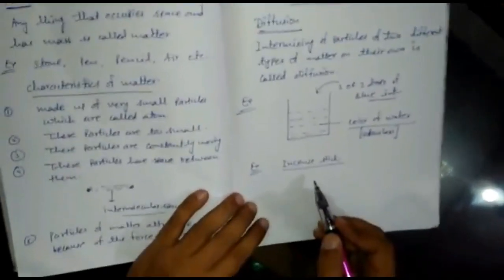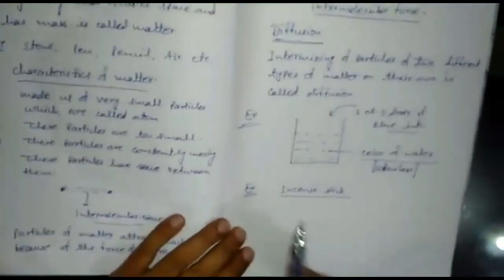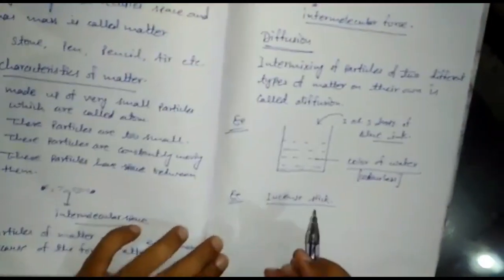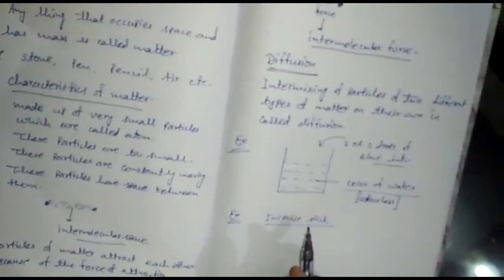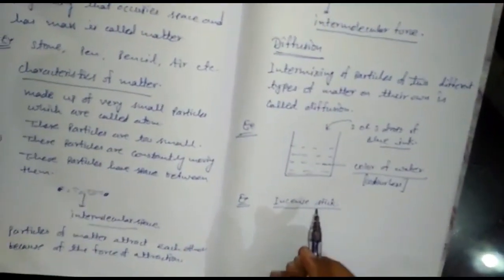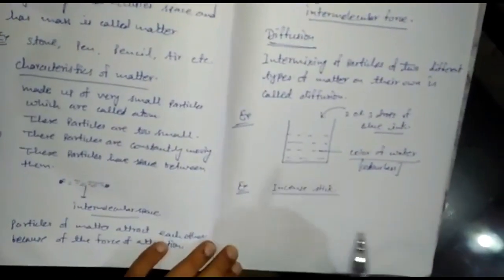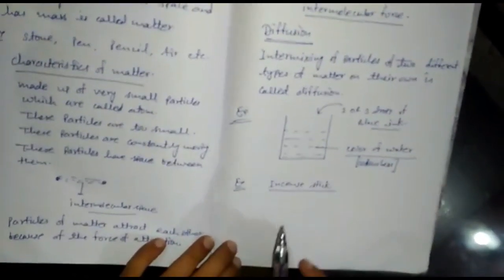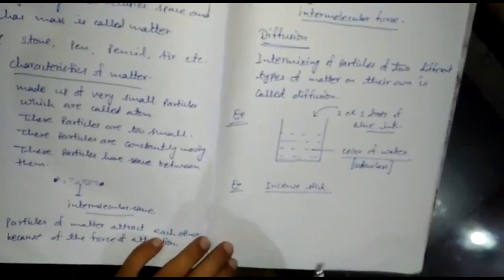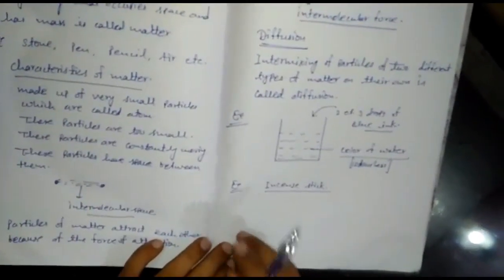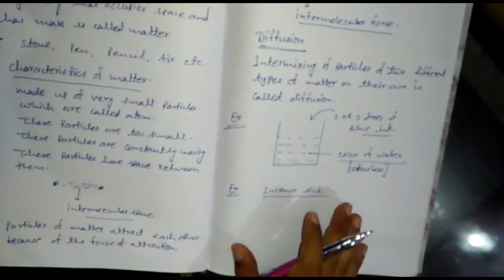If we burn an incense stick in a corner of a room, then we will get the fragrance of the incense stick in the whole room. It means the particles of the fragrance of the incense stick intermix with the particles of air. That means this is also a diffusion.